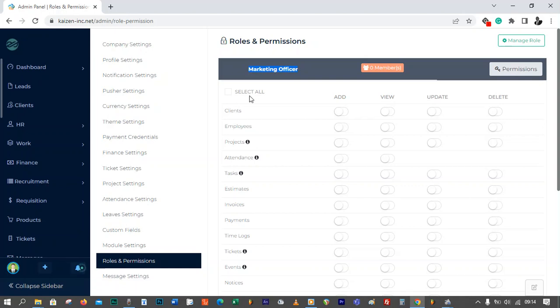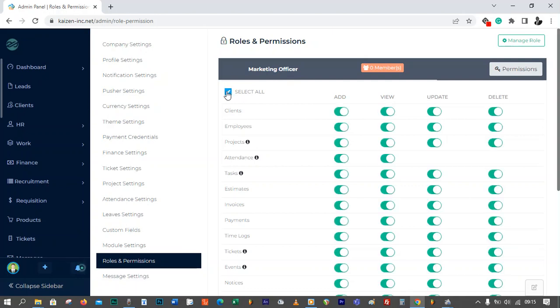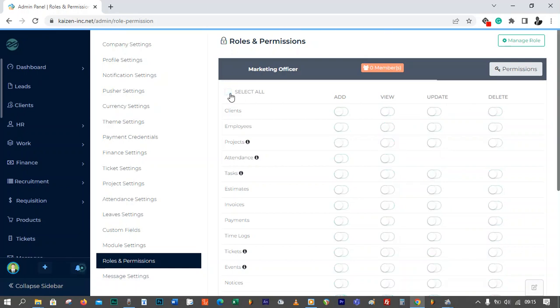Now, if you want to make sure that the marketing officer can access everything, you can just select all. But that does not make any sense because there's already a role of admin that can do that. So we just deselect that. Essentially, you want to say, will the marketing officer be able to add clients, for example? I think that's accurate because they are the ones doing marketing, and if a client says, we want to do business with you, then obviously you want to allow these people to add the client to the system.